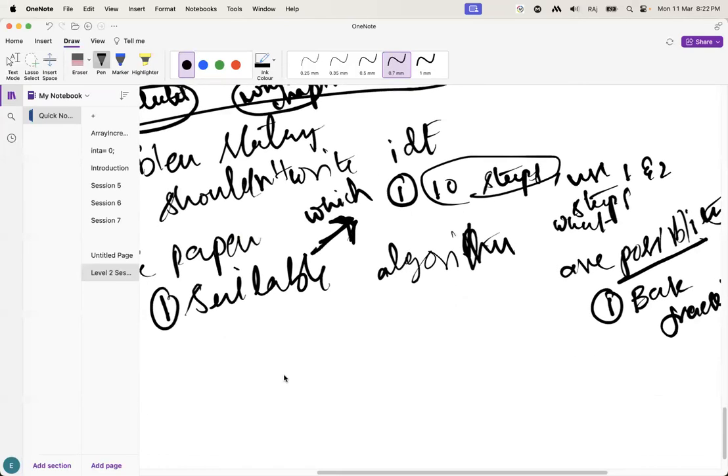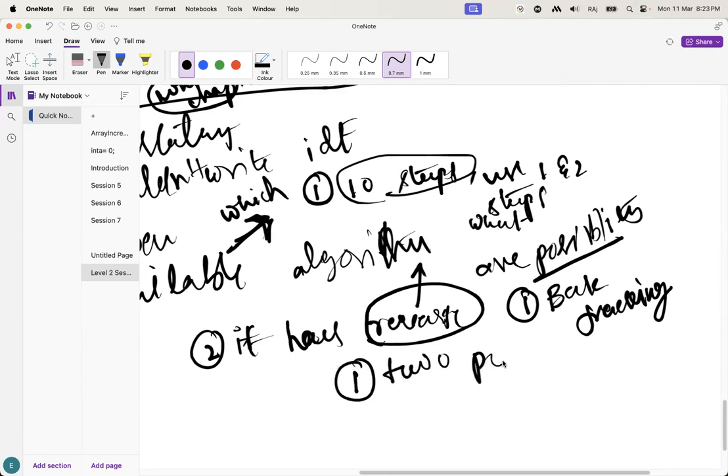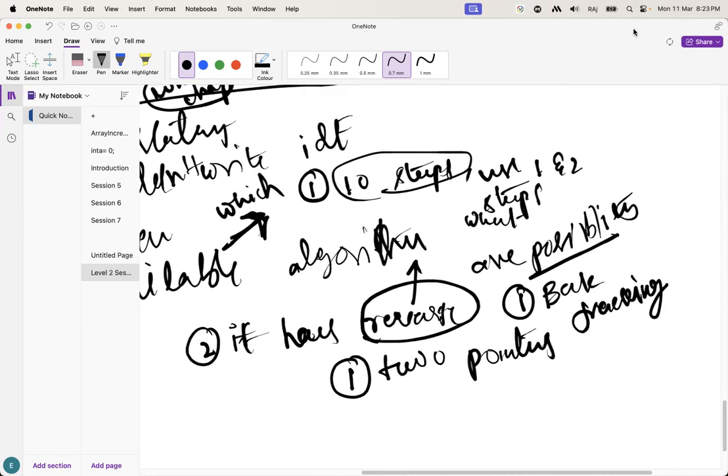Let's suppose the problem statement has something like reverse. That means you have to use 2 pointers. Guys, no need to worry about backtracking and 2 pointers, everything I'm going to explain.